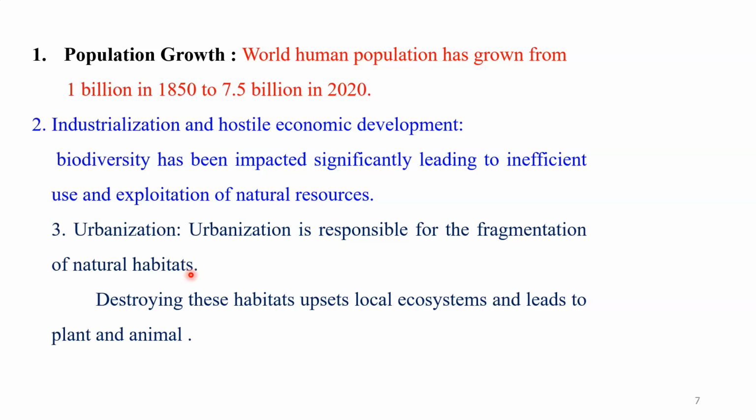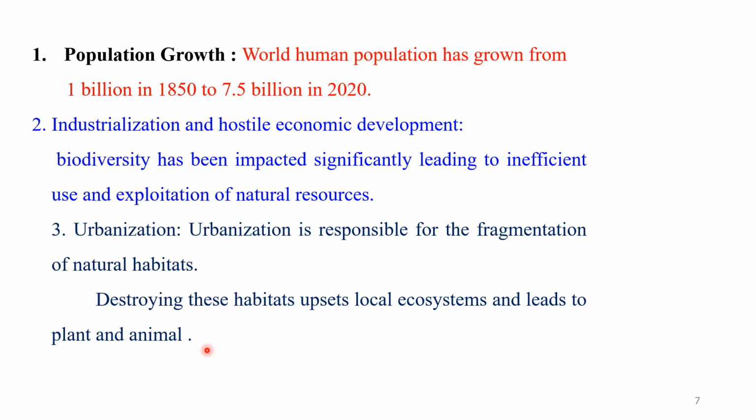But due to the creation of new suburban areas, natural habitats and forests are disturbed or cut down by human beings for the expansion of their needs and of the urban center. Therefore, it destroys the habitat, and when we disturb the habitat, that upsets the local ecosystem and affects the plants and animals. It means the numbers of plants, animals and other biological communities that were located at that particular place are minimized.